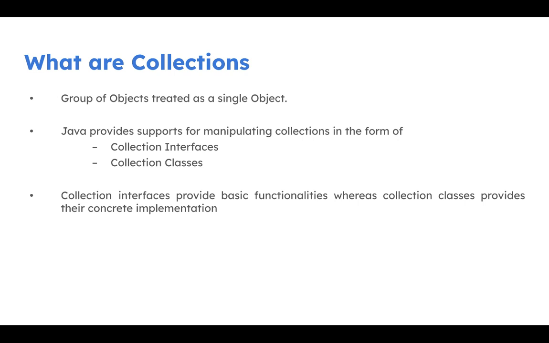This framework provides a lot of things. It has interfaces, it has classes, and it's a group of interfaces and classes that allows us to operate on a set of objects in a way that we desire. So our desire can be different. We may want a collection in which there are no duplicate elements. We may want a list in which the retrieval is very fast, not only in the order of one, but in the order of less than one.